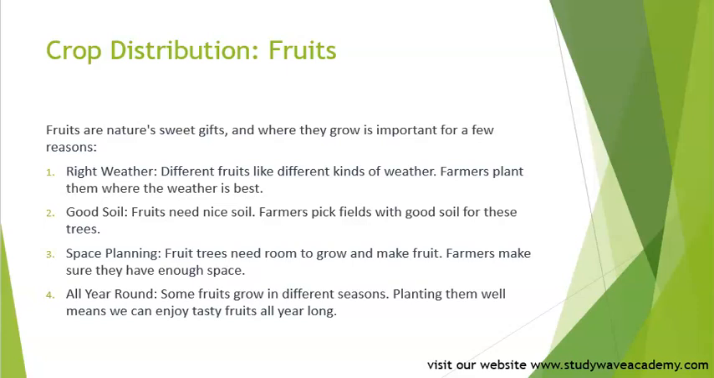Space planning. Fruit trees need room to grow and make fruit. Farmers make sure they have enough space. All year round. Some fruits grow in different seasons. Planting them well means we can enjoy tasty fruits all year long. Okay? So growing fruits in the right places means thinking about the weather, soil, and space to give us sweet and fresh fruits whenever we want.